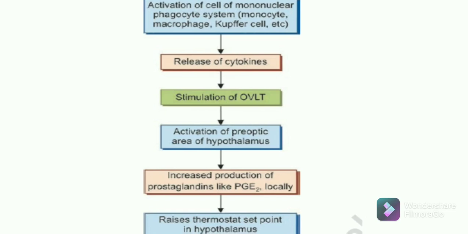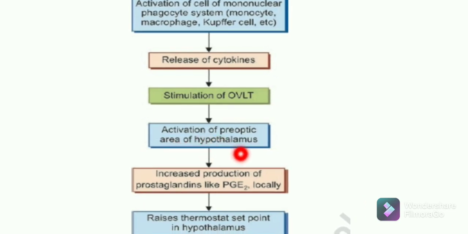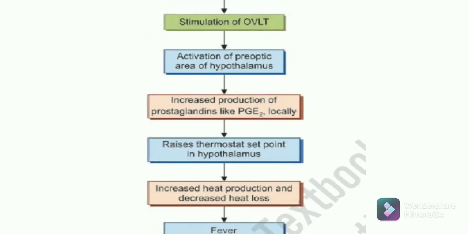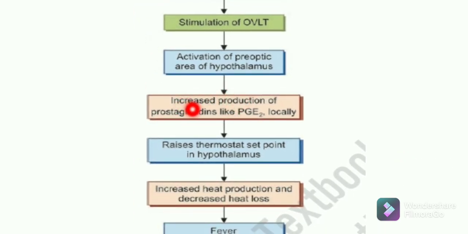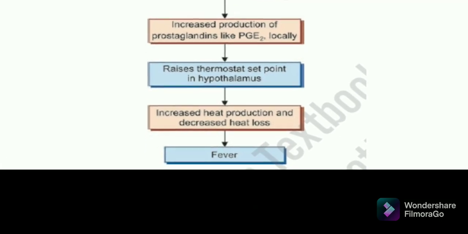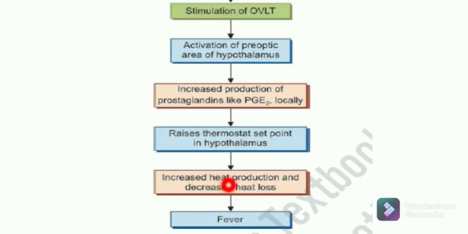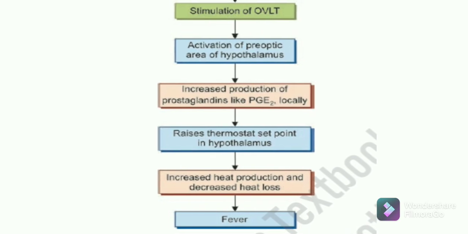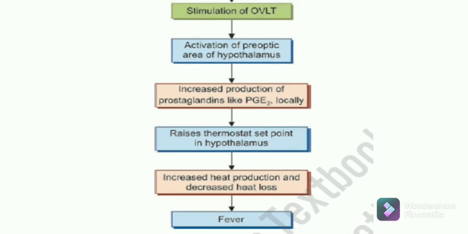Okay, so what will this do? This will activate the preoptic area of the hypothalamus. Fine. Once the preoptic area of the hypothalamus is activated, this will lead to increased local production of prostaglandin like PGE2, and this will raise the thermostat set point in the hypothalamus. Once the set point is raised, this will lead to an increase in heat production and a decrease in heat loss. And this will ultimately lead to what? This will ultimately lead to fever. Fine. So this is how your fever is generated, this is how genesis of fever takes place.